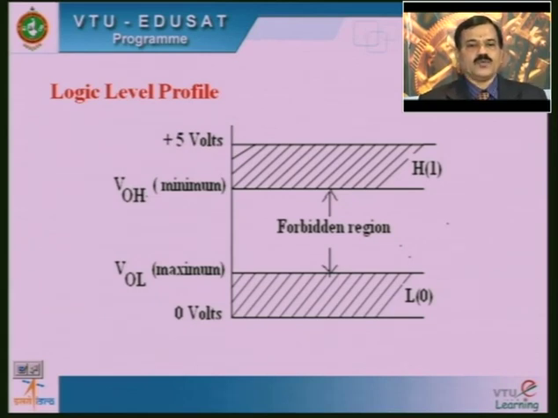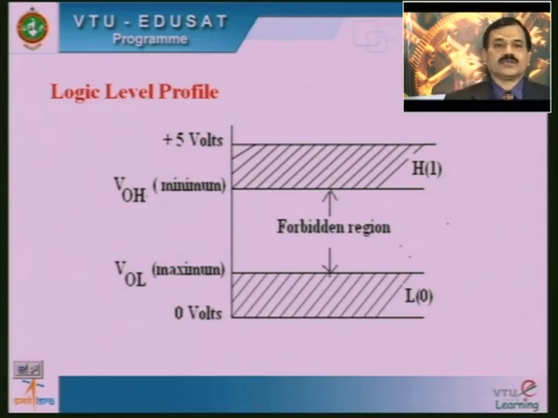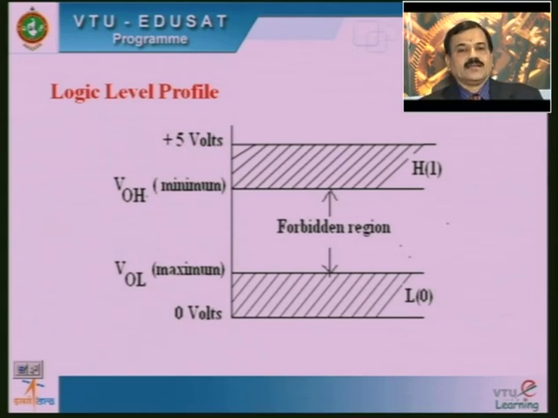So between 0 and V_OL, whatever the logical level we are going to say, that is equal to 0, and from V_OH minimum to plus 5 volts it is taken as logical high level. Between V_OH minimum and V_OL maximum, any output that stays between V_OL maximum and V_OH minimum cannot be considered as any logical level. Therefore such a region is treated as the forbidden region.